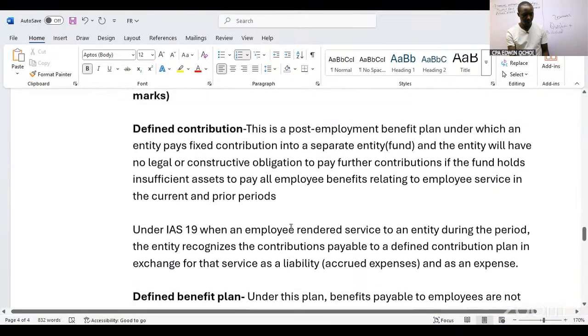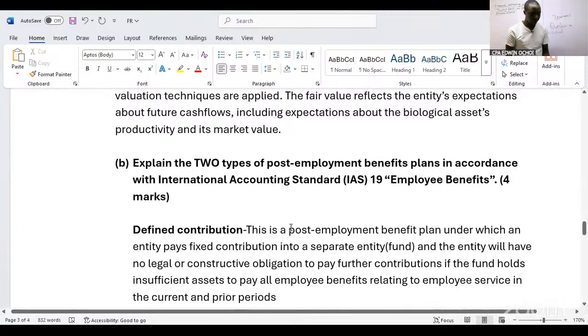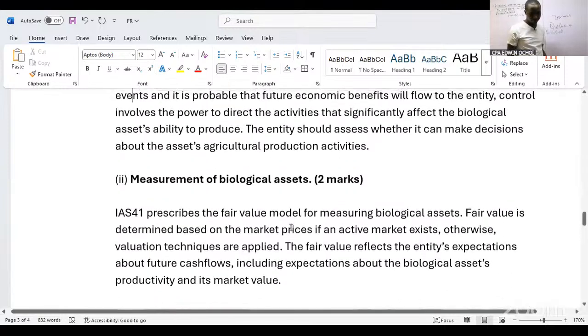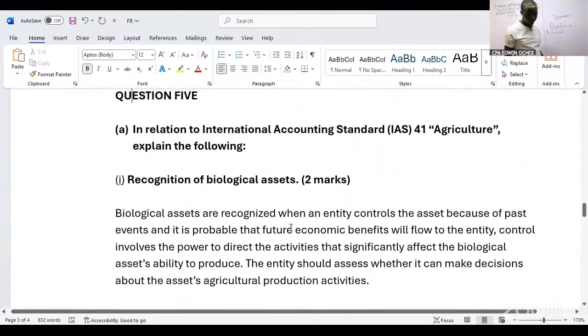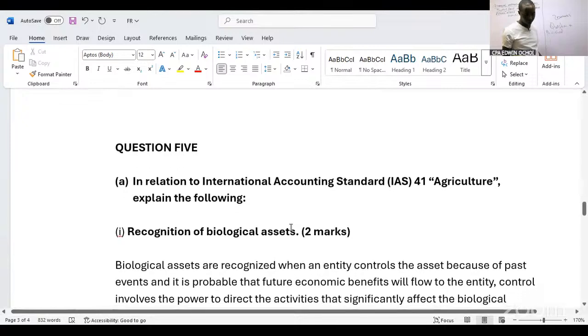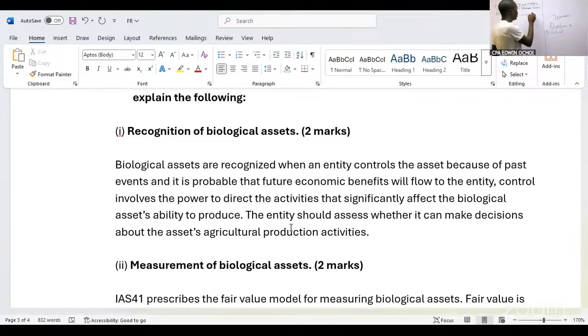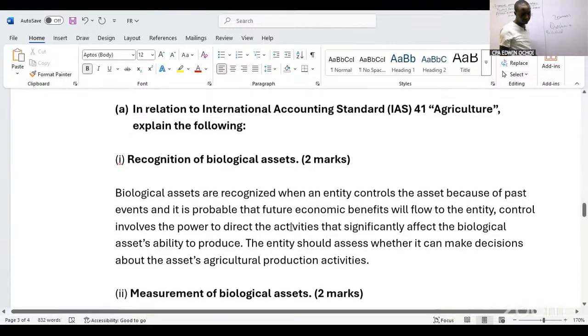So how many marks was this? This is 4. For that sitting, the theory was having how many marks? Question 5 had 4, talking about IAS 19, and also biological assets, 2 plus 2, that is another 4. So question 5 had 8 marks.